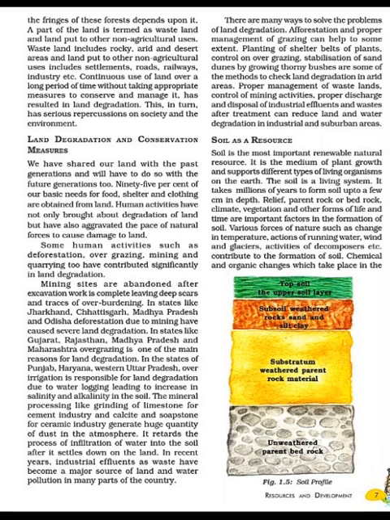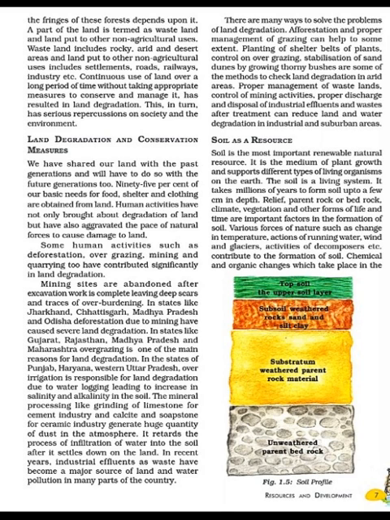And in recent years, students, industrial effluents, that is the liquid waste which is discharged into our rivers, have also become a major source of land and water pollution in many parts of the country. So these were some of the causes which are damaging our land: deforestation, mining, overgrazing, over irrigation, and processing of minerals. Now let's see the steps taken to solve the problem of land degradation, or what the measures are to overcome this land degradation.